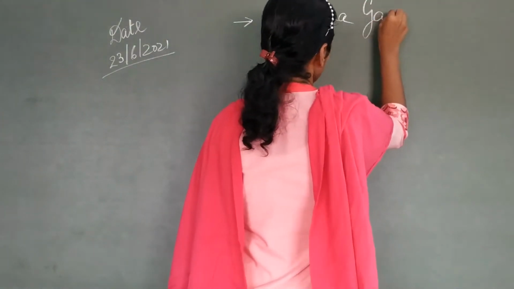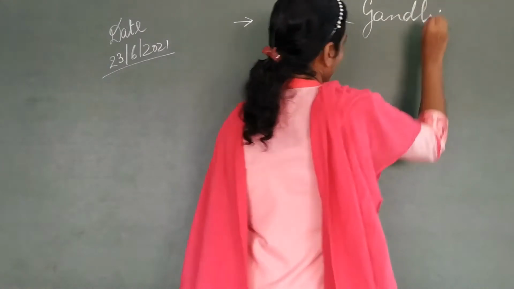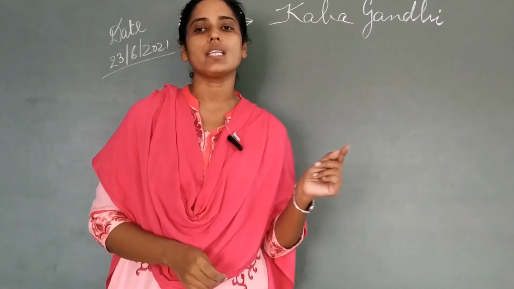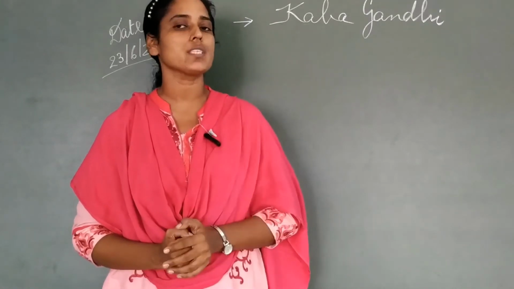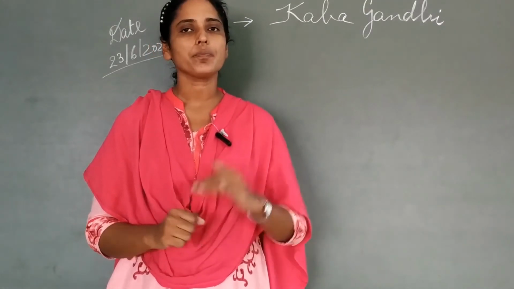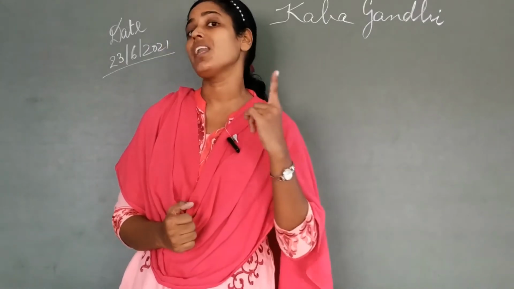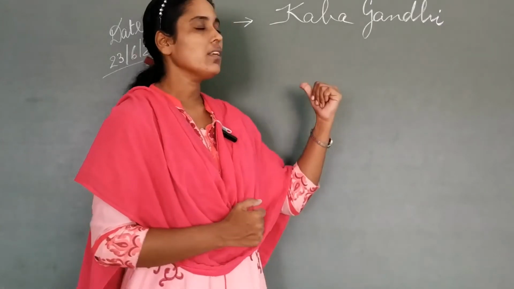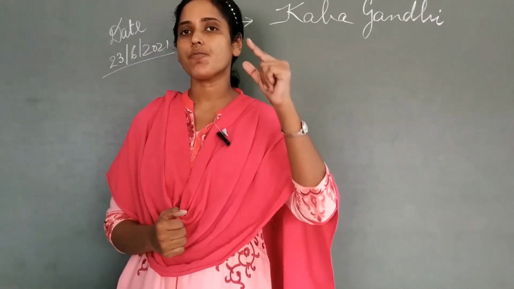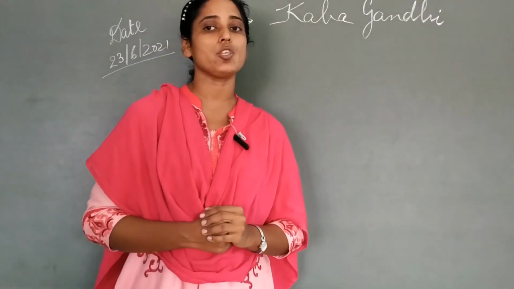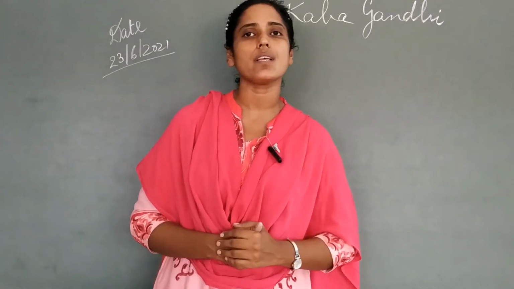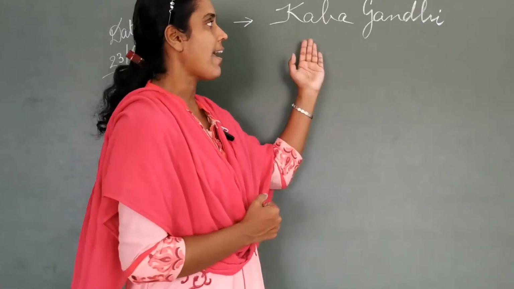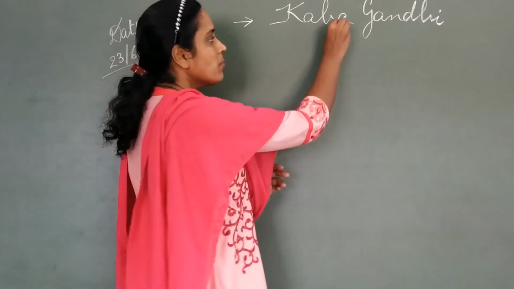Why? Because I am not the person who insulted. You are the person who spoke against the Thakur side, the Rajkot Thakur side. So what happens here? We can see this fearlessness. The political fearlessness is again arising here. Kaba Gandhi told him bluntly on his face that you are doing something which is wrong against the Rajkot Thakur side. And the agent saw that this person is adamant, that Kaba Gandhi is very adamant not to apologize.